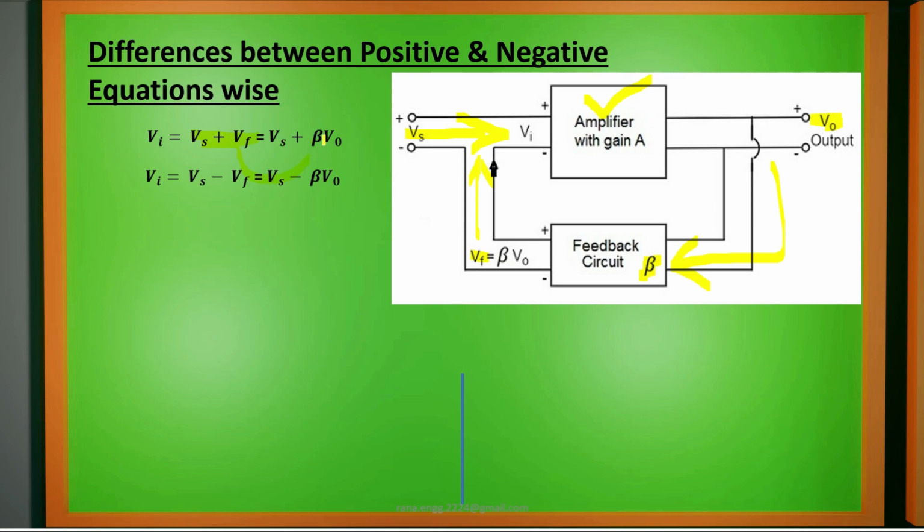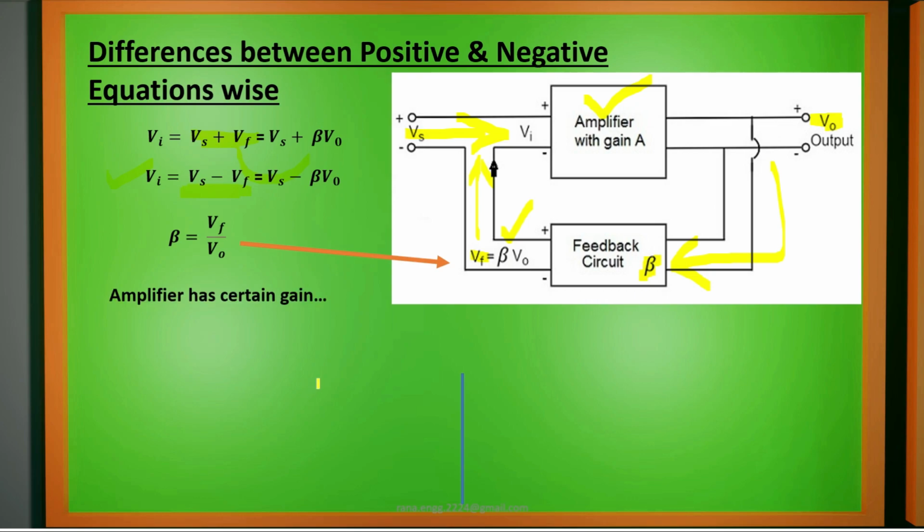This is in case of positive feedback. What will happen in negative? In negative, we just have to subtract the voltage which is coming from feedback. So it will be Vs minus Vf. Then what is this Vf? We can write it in an alternate form if we want to calculate beta, that is the fraction of feedback. Then beta will be equal to Vf by V0. We will shift this V0 to LHS.